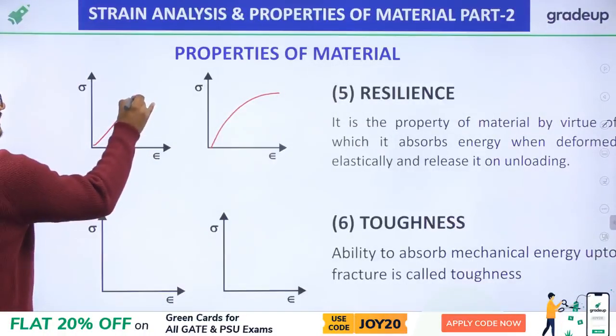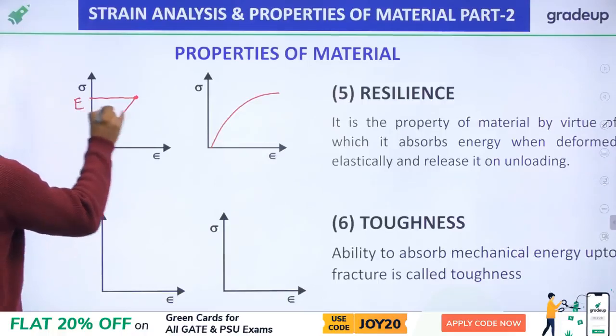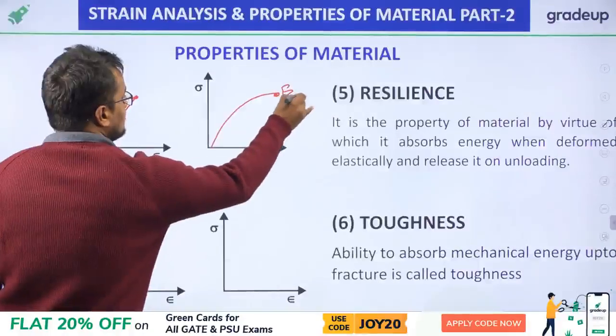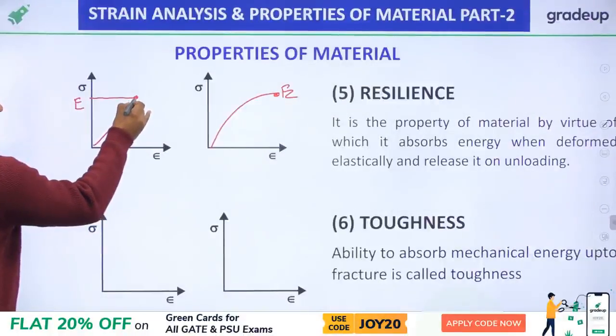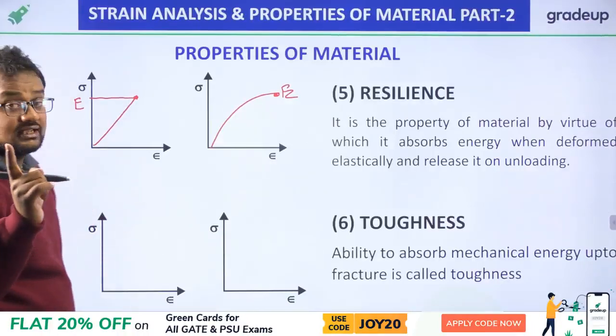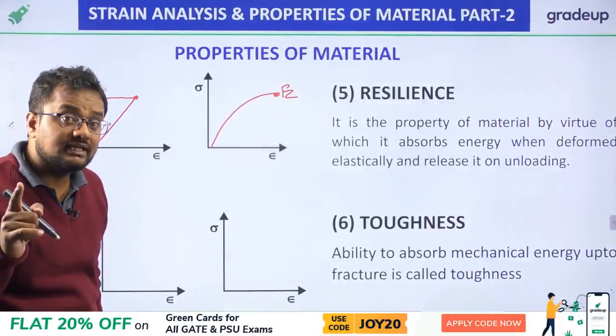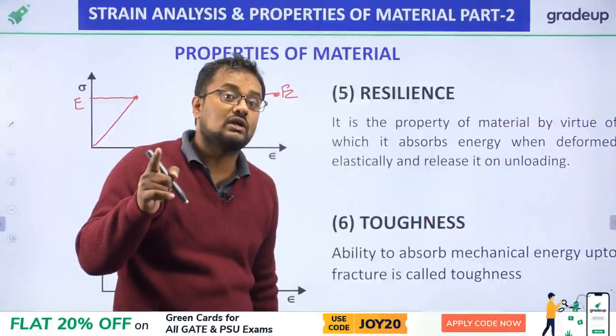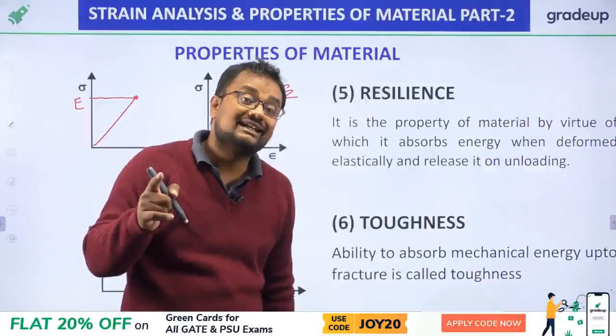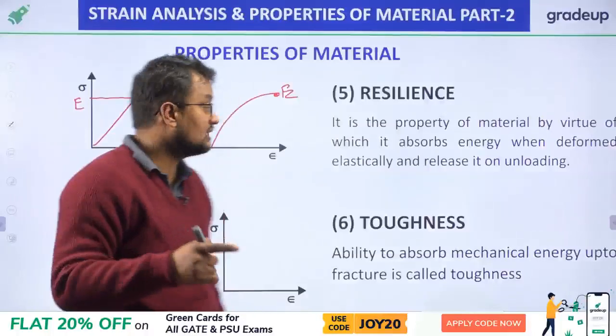So this is the elastic limit. I am again saying resilience is the property of a material to absorb energy up to the elastic limit, and it is obtained from the stress strain curve.